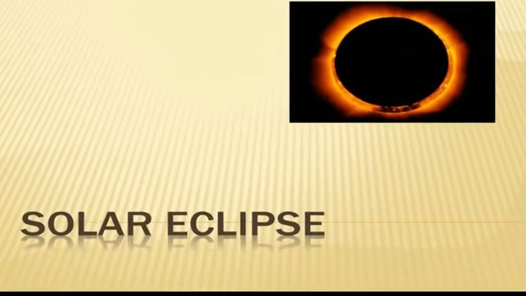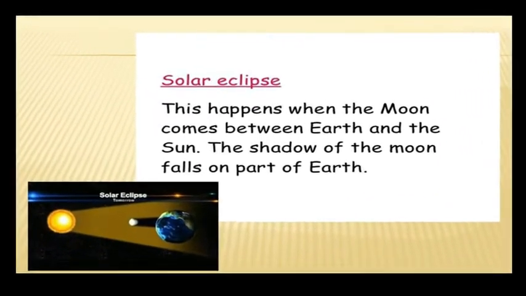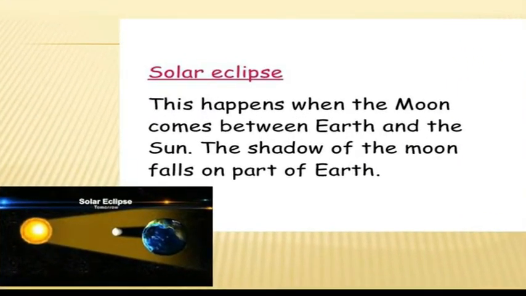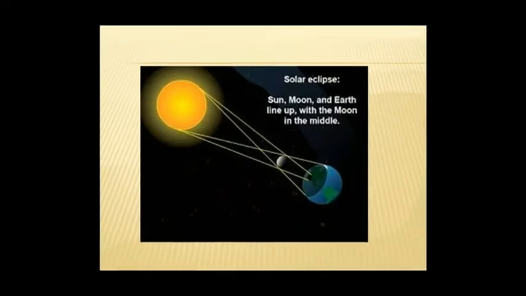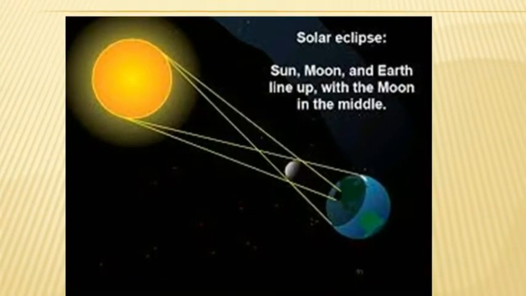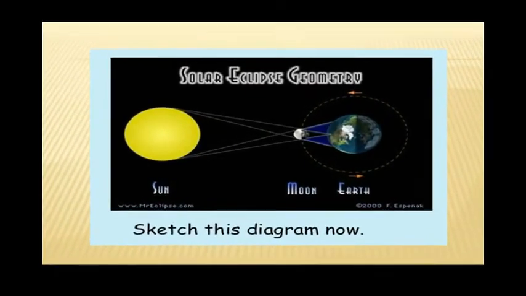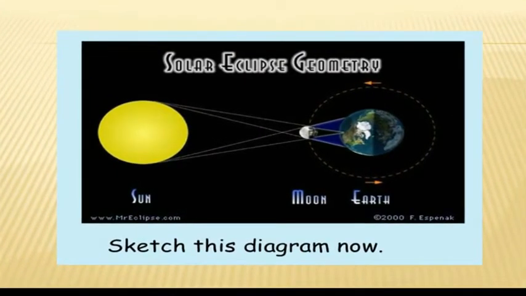Solar eclipse. This happens when the moon comes between the Earth and the sun. As seen in the figure, the sun, moon and Earth line up with the moon in the middle. This is the geometry of solar eclipse. You can all draw this diagram: sun and Earth, and in between, the moon is placed.